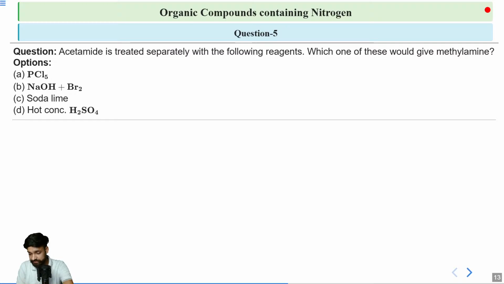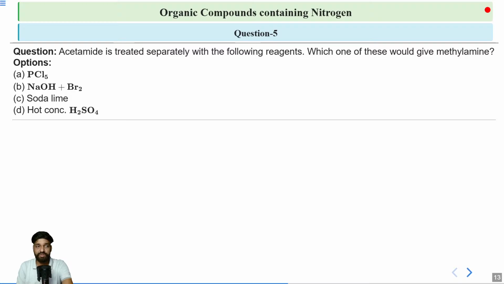So, can you tell me what will be the number of moles? 4 moles. Yes, 4 moles of NaOH with Br2 is used, right?